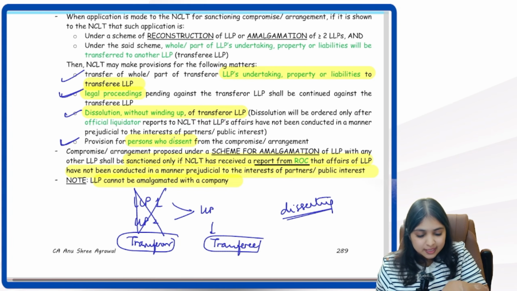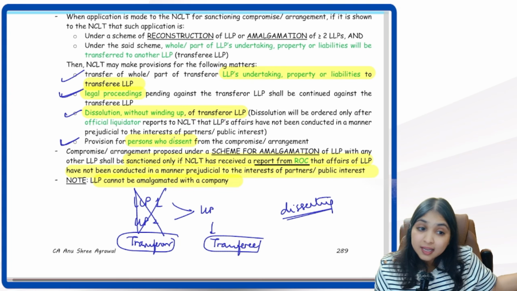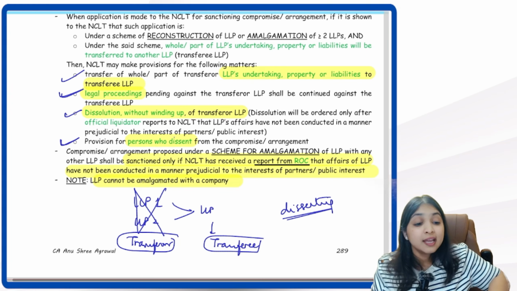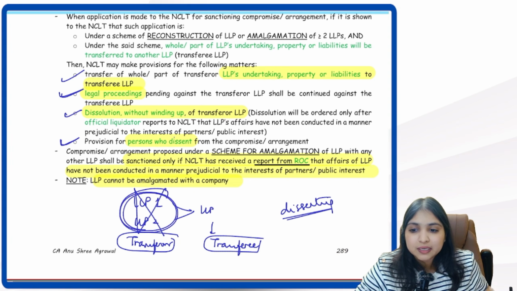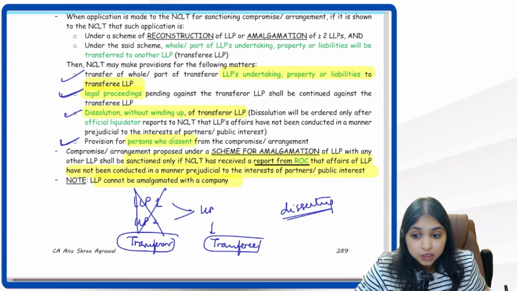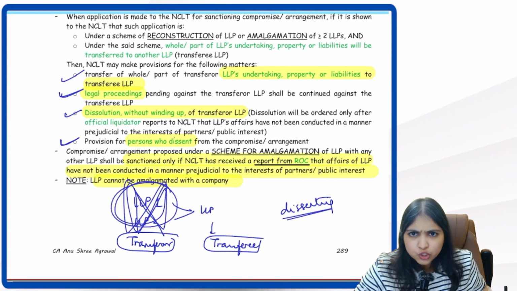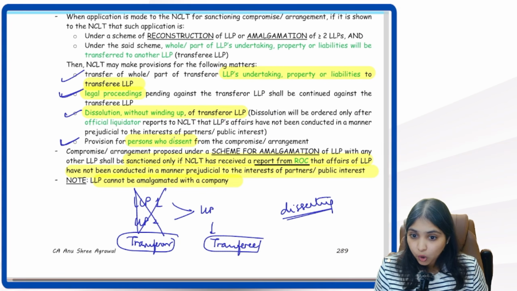Understanding, guys? So when there's reconstruction or amalgamation, again we will run to whom? NCLT. NCLT will pass an order sanctioning. In that order, NCLT will write about these four things. Assets and liabilities to be transferred. Legal proceedings to be transferred. Old entity, dissolution without winding up. And what to do with dissenting persons? These four things will be written in the NCLT's order.